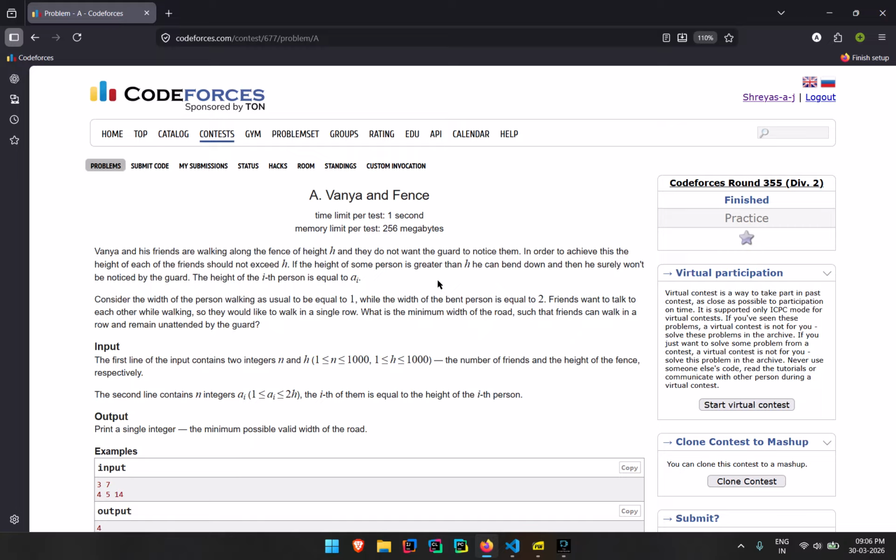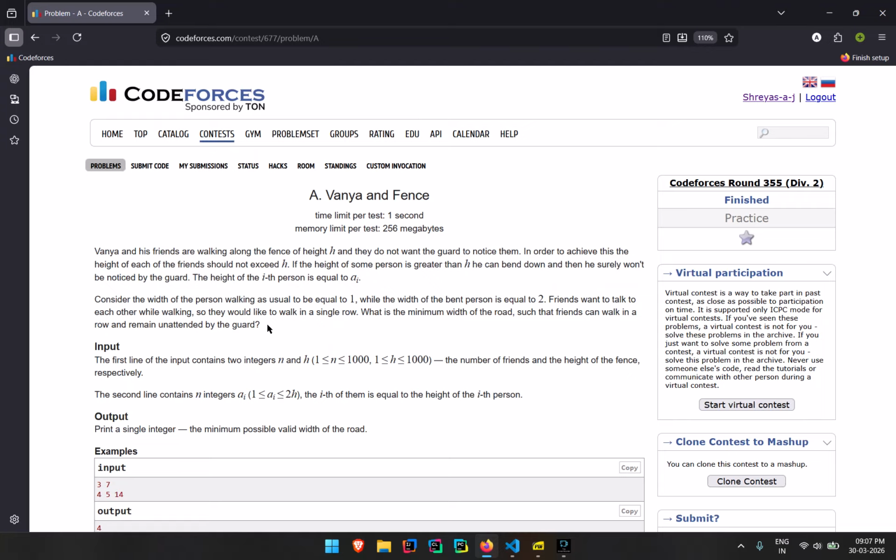When the friend has to crouch, the space occupied by the friend is two times. Let's say each friend occupies one box at a time. Then if a friend crouches, he has to occupy two boxes. So what I need to output is the minimum width of the road, such that the friends can walk in a row and remain unattended by the guard. The security guard must not find out that Vinay and his friends are walking along the fence.